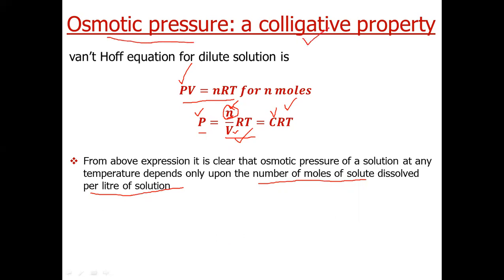What is a colligative property? One which depends only upon the number of moles. So we have proved that P depends only upon n. So it is a colligative property and it is independent of the nature of the solute. Now this can be used to determine molecular mass of the solute.